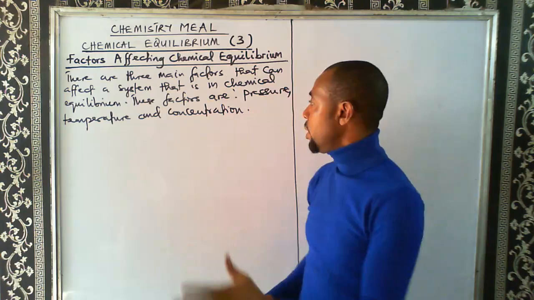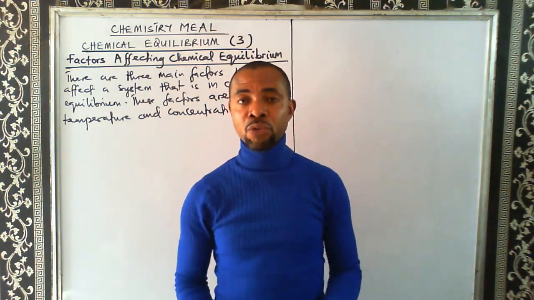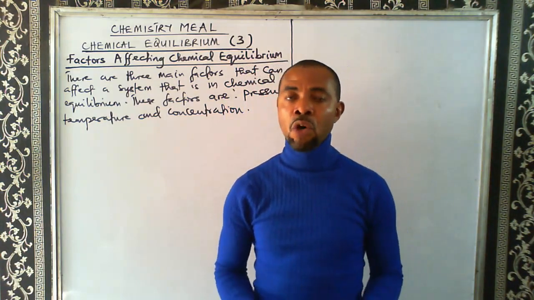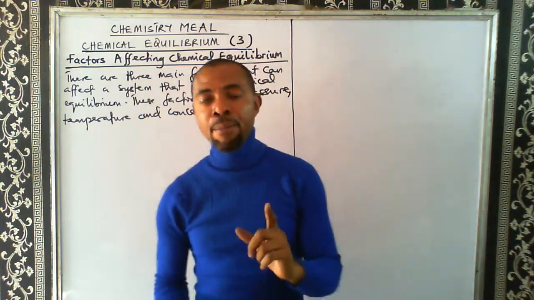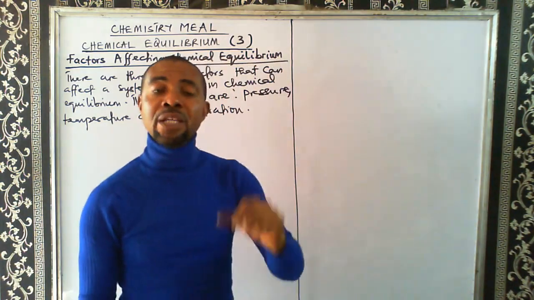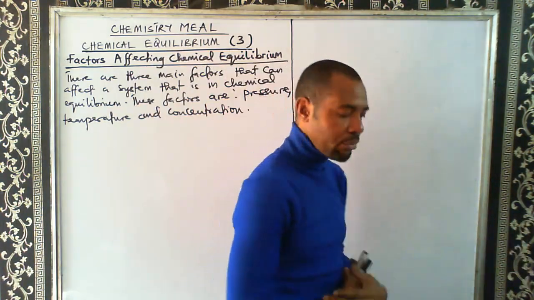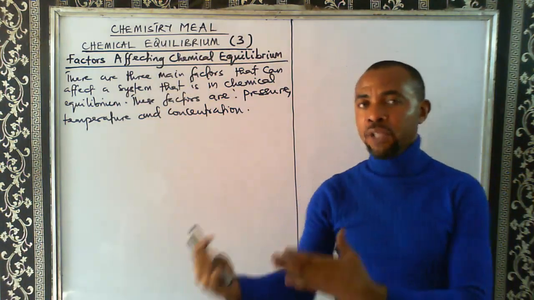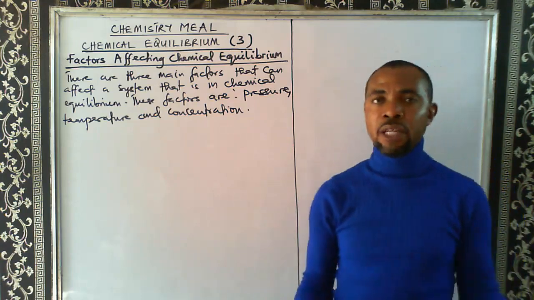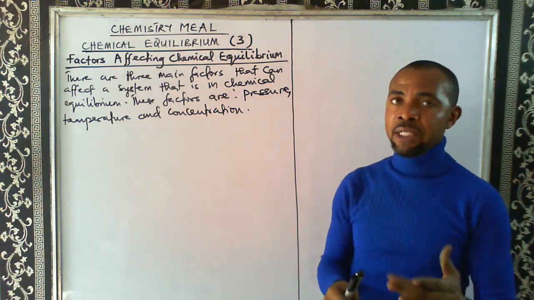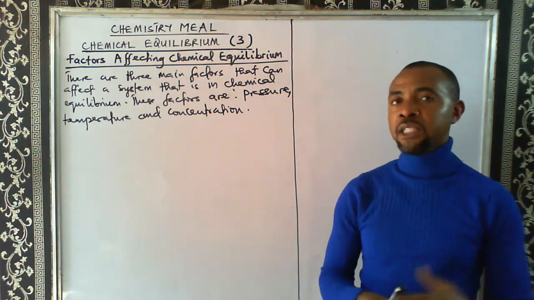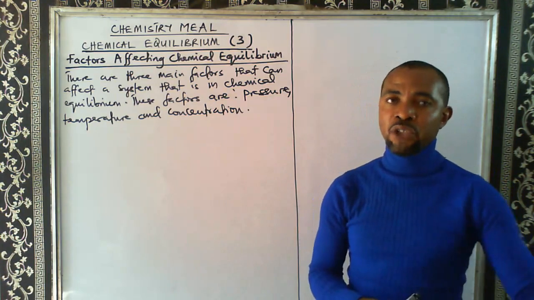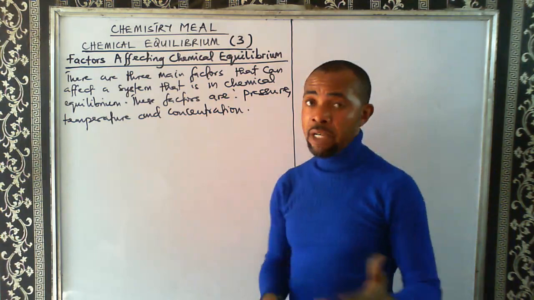So in this video, we will not be looking at the 3 factors. We'll just look at only one. We are going to pick temperature in this video, and we'll look at the effect of temperature on a system that is in equilibrium. Remember that when we looked at Le Chatelier's principle, we said that equilibrium position will always shift, in order to cancel the effect of the disturbance or constraint. So it will shift to the right or to the left, depending on how the factors were introduced in a given reaction that is in equilibrium.